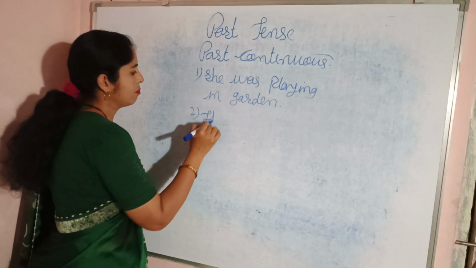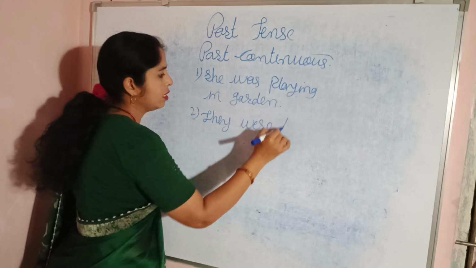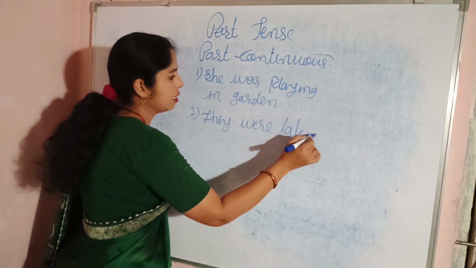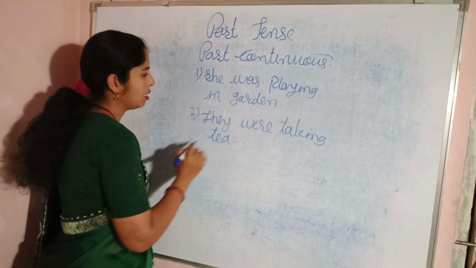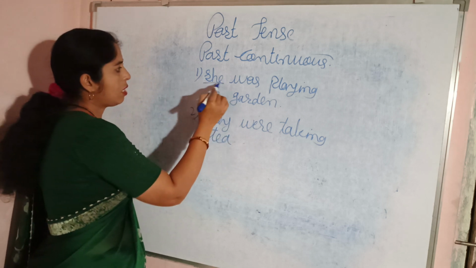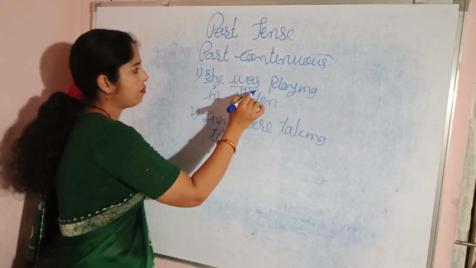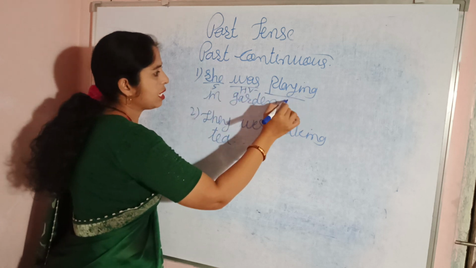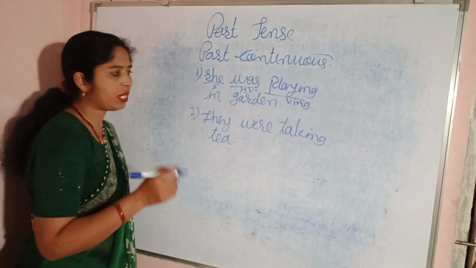Then they were taking tea. Now she is the subject, was is a helping verb, then playing is VING, means applying the ing form to the main verb.